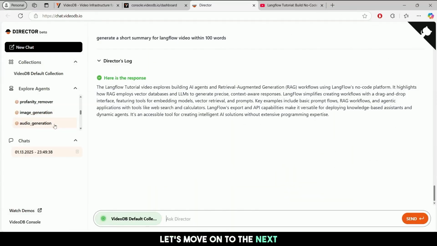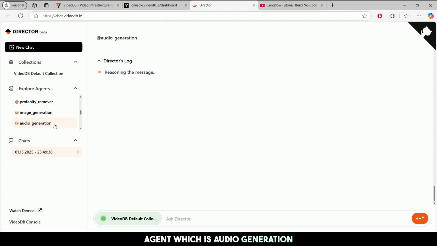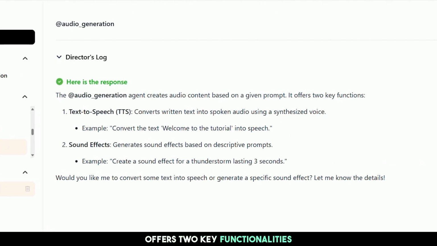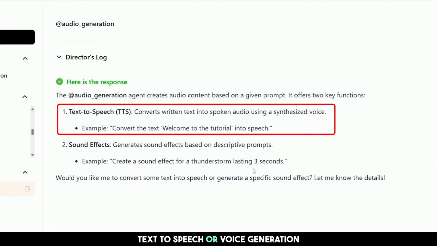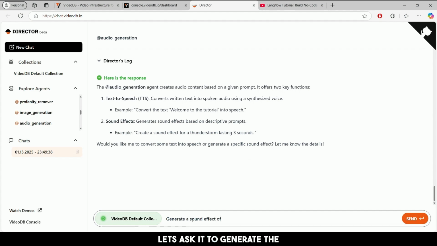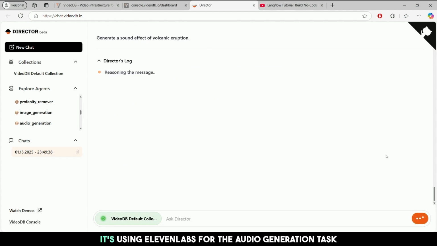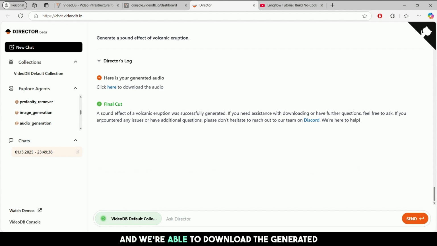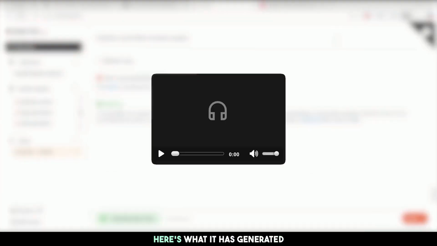Let's move on to the next agent, which is audio generation. VideoDB's audio agent offers two key functionalities: text-to-speech or voice generation, and sound effects generation. Let's ask it to generate the sound effects for a volcanic eruption. It's using 11 Labs for the audio generation task, and we're able to download the generated audio through the link it provides. Here's what it has generated.